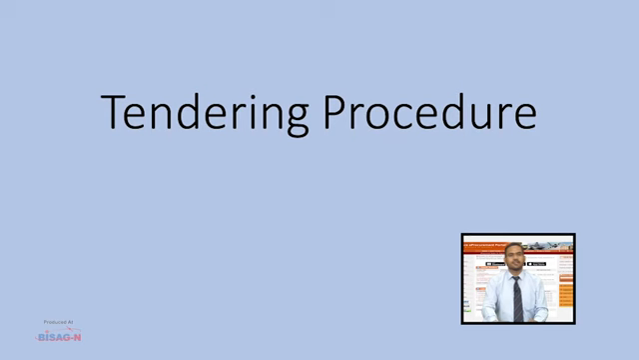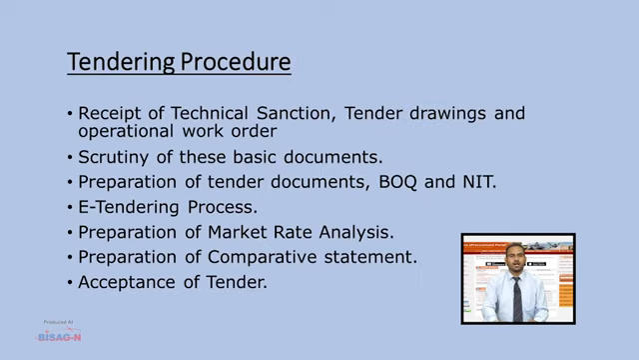Jai Hind. Tendering procedure. After receipt of technical sanction, tender drawings and operational work order, the E8 section has to do scrutiny of all the documents. If any observation, clarification or missing data is required, then that should be asked from the concerned section.